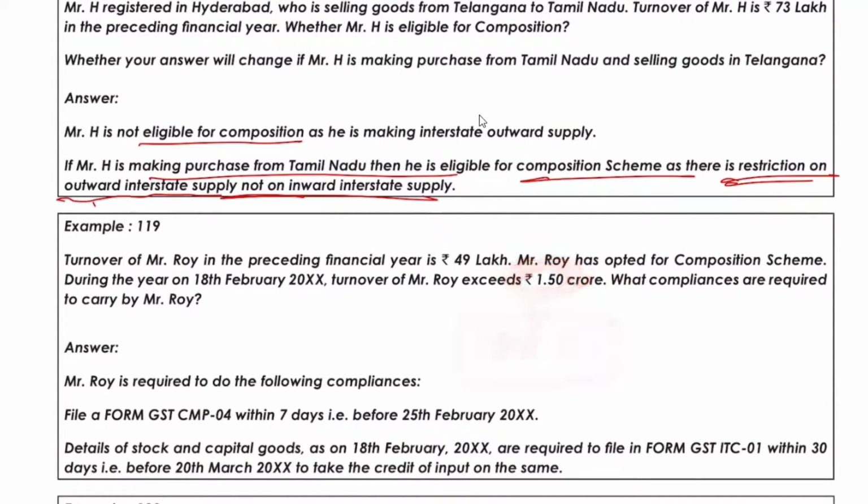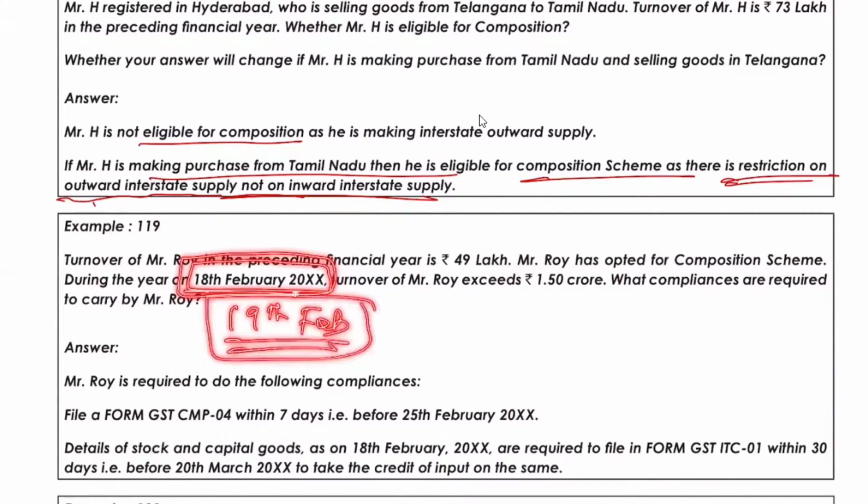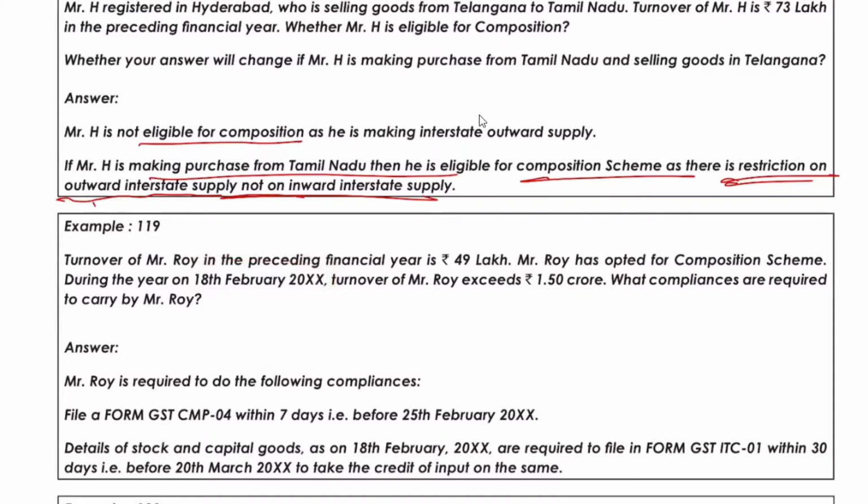Correct. And from what day will he be assumed to be out of composition scheme? On this date. 18th February is the date when his limit gets triggered. So he is thrown out. That means from 19th February he can make interstate supplies, he can collect GST, he can claim ITC. Everything is eligible for him. But what he has to do is file CMP 04. Okay, and there is a time limit of within 7 days.